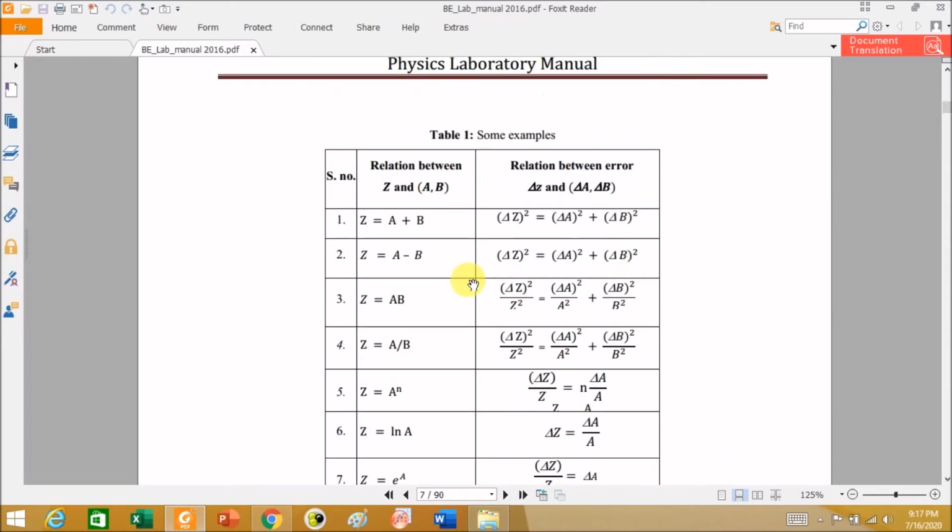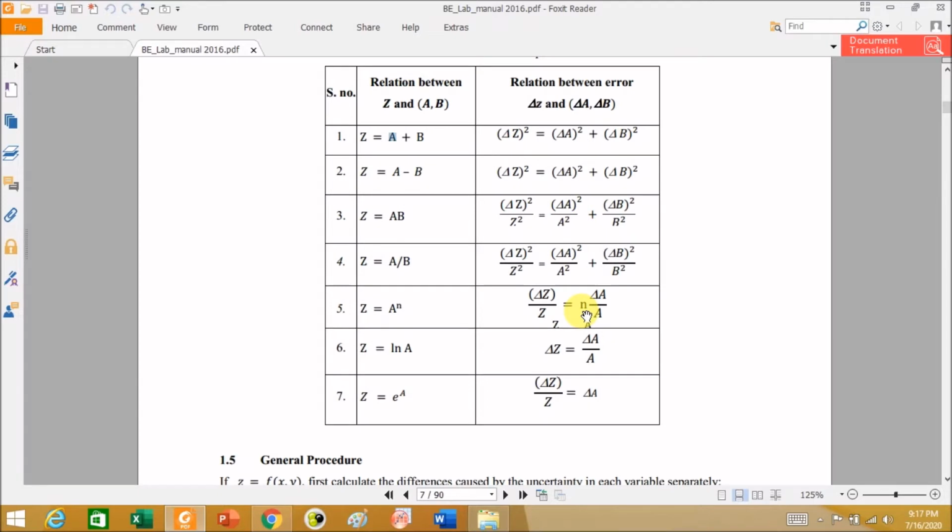So this is the chart where you can see the relation if your measured parameter involves two measurable terms a and b, and if they come up by adding a and b, then you get the deviation in z as the square root of the sum of the square of deviation in a plus the square of deviation in b. Same in case of a minus b. With a times b and a by b we choose fractional errors, and so on and so forth.